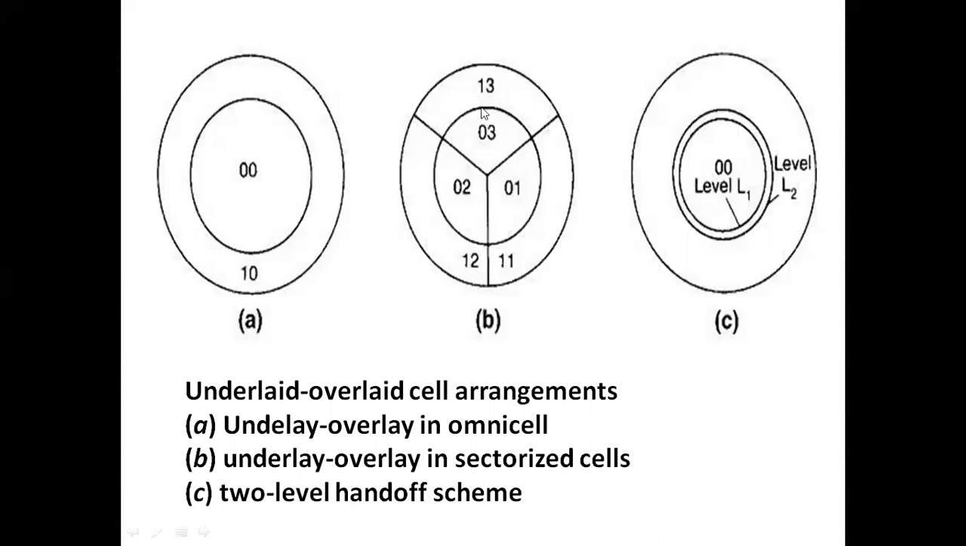1, 2, 3, 4, 5, 6. So these are 6 sub areas whenever we are using a directional antenna. And here we have 2 sub areas whenever we are using an omnidirectional antenna.